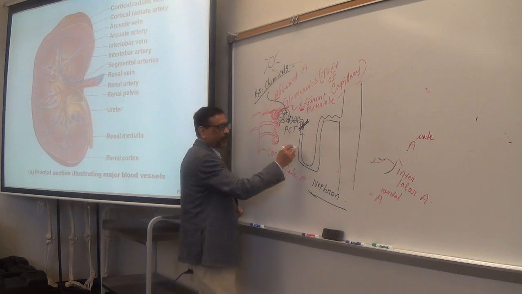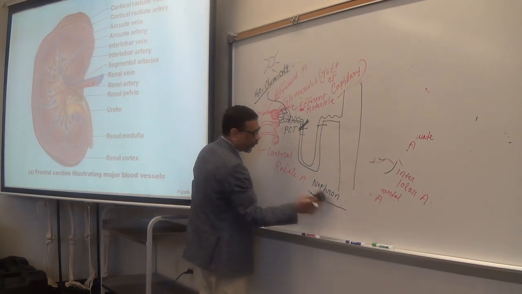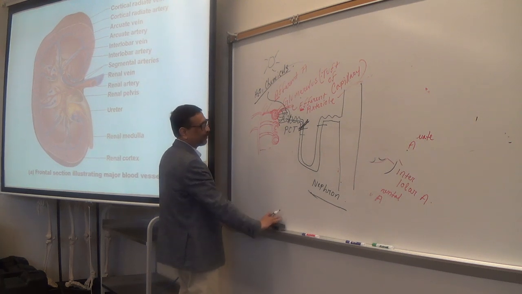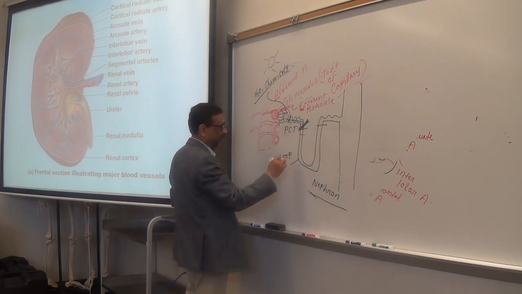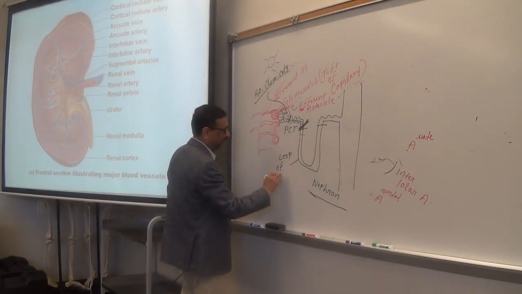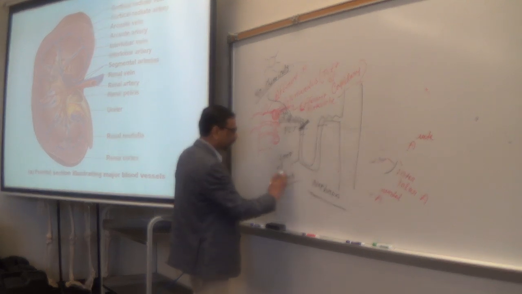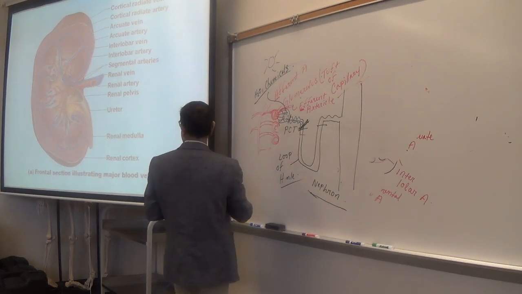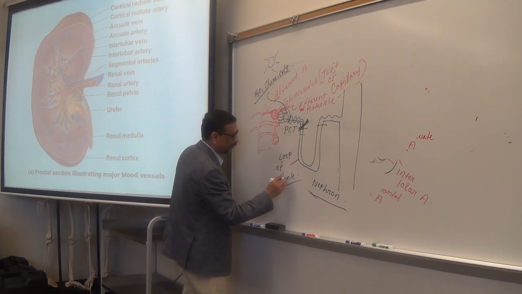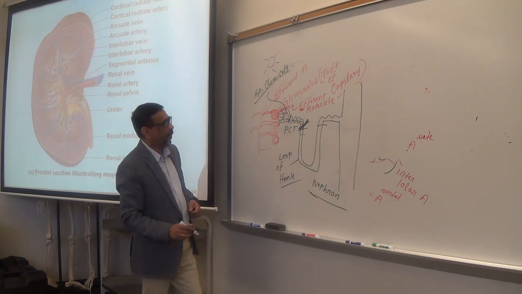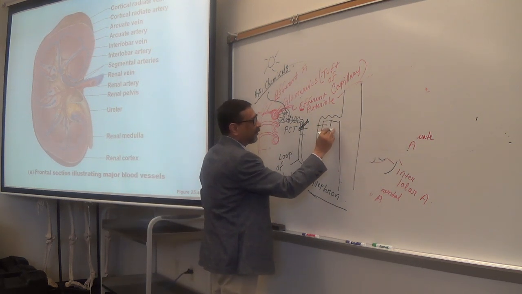And this U-shaped part is called loop of Henle. It's a loop-like structure of Henle. I think H-E. We'll check it. Loop of Henle. And then this part is called distal convoluted tubule.